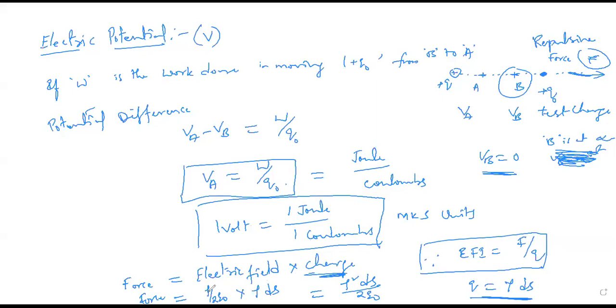So the repulsive force we got is rho square ds by 2 epsilon naught. Up to here it is fine. Now, the mechanical force per unit area can also be called what? Can anyone give me the definition of this?